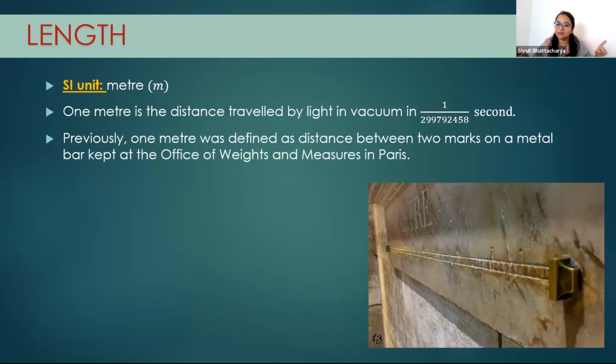But it is a metal, so during summer and winter there can be a little expansion or contraction in its length. So it will differ. That's why it is not constant throughout, and they had to change it to the distance traveled by light in 1 divided by this much second. That is a more standard definition.